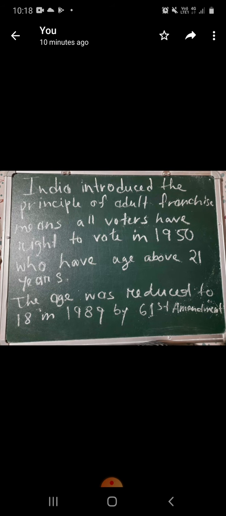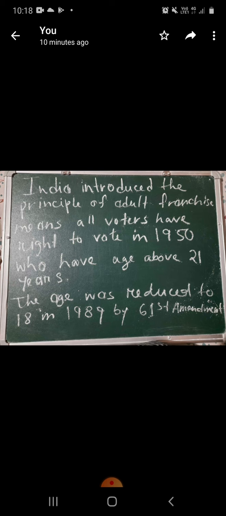Next, I just want to introduce our own country, India. India introduced the principle of adult franchise, which means all adults have the right to vote, in 1950. Those who were 21 years of age had the right to vote, but this age was reduced to 18 years in 1989 by the 61st amendment.